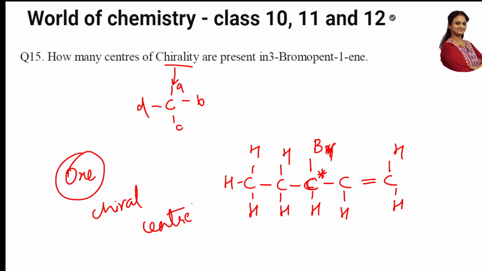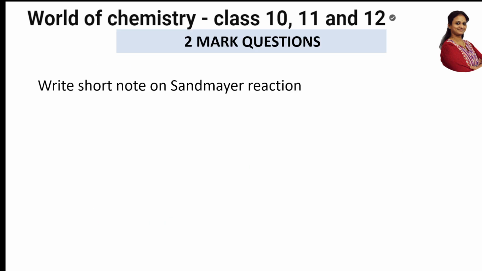Easy. Next question, a 2 marks question. Write a short note on Sandmeyer's reaction. Because it is 2 marks, I should be clear. So let us write the answer. Sandmeyer's reaction: diazonium salts. Start like this.